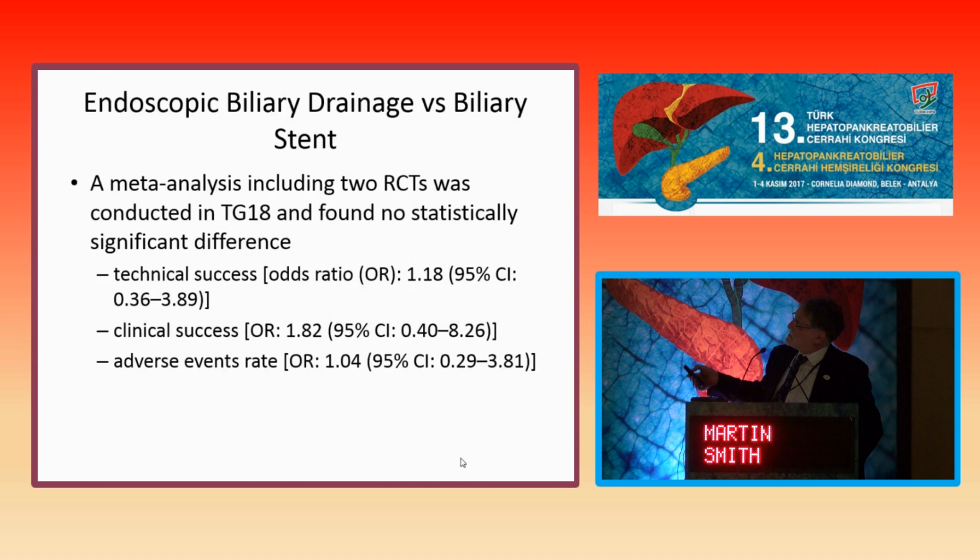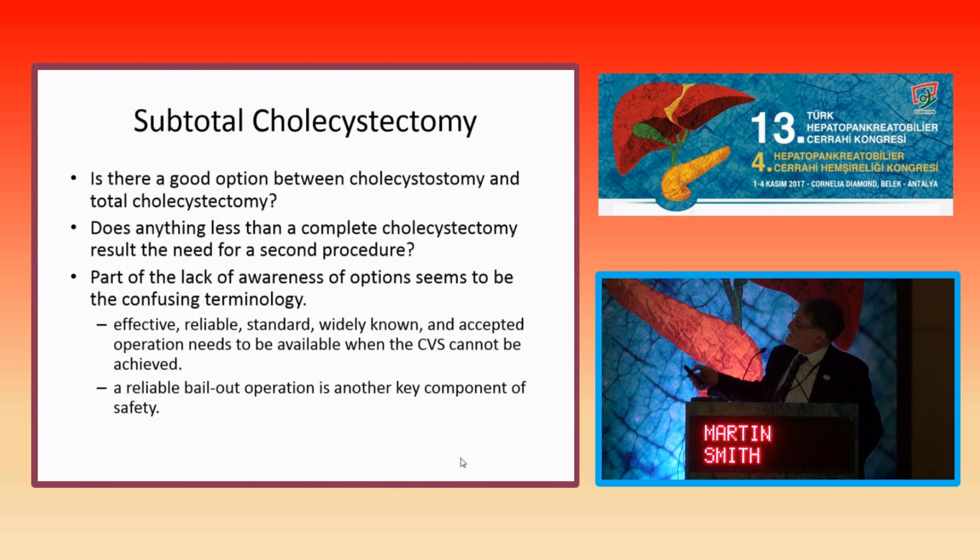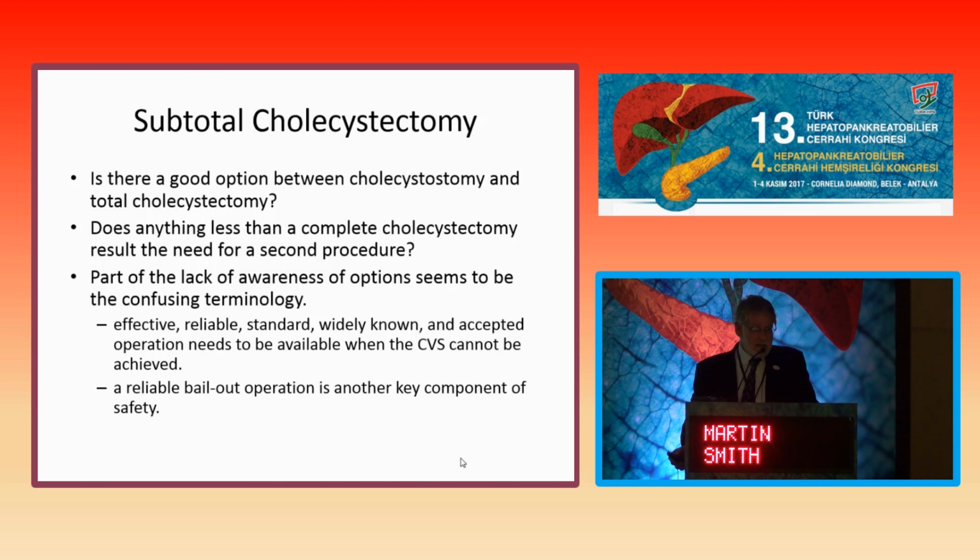Also, if you look at the data that's available comparing drainage with the nasobiliary tube or the biliary stenting, the meta-analysis suggests that there's very little difference between the two. The last area that's also been discussed a little bit is subtotal cholecystectomy. And I think the whole question is: is there a good option between cholecystostomy and cholecystectomy? And does anything less than a complete cholecystectomy result in the need for a second procedure? These are the questions that we've asked ourselves when considering subtotal cholecystectomy.